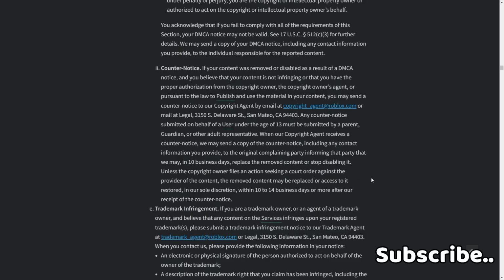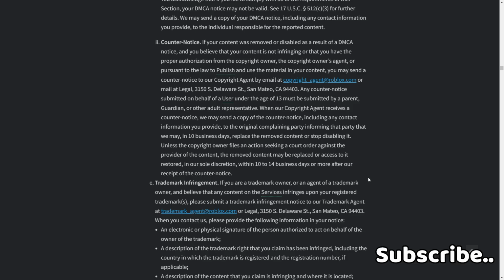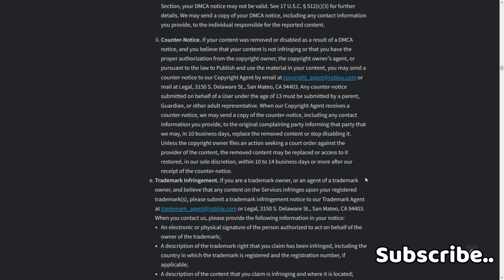When our copyright agent receives a counter notice, we may send you a copy of the counter notice, including any contact information you provide, to the original complainant, informing that party that we may, in 10 business days, replace the removed content or stop disabling it unless the copyright owner files an action seeking a court order against the provider of the content. Removed content may be replaced, or access to it restored, in our sole discretion within 10 to 14 business days or more after our receipt of the counter notice.